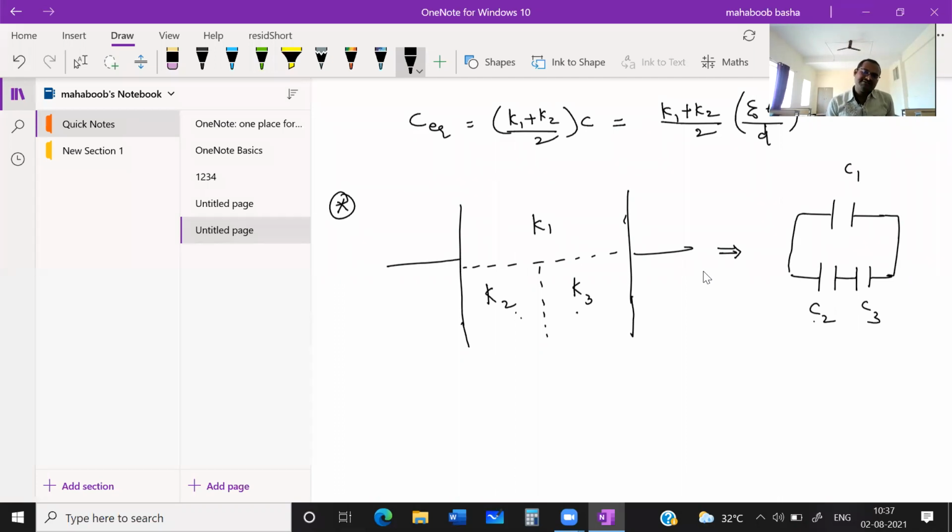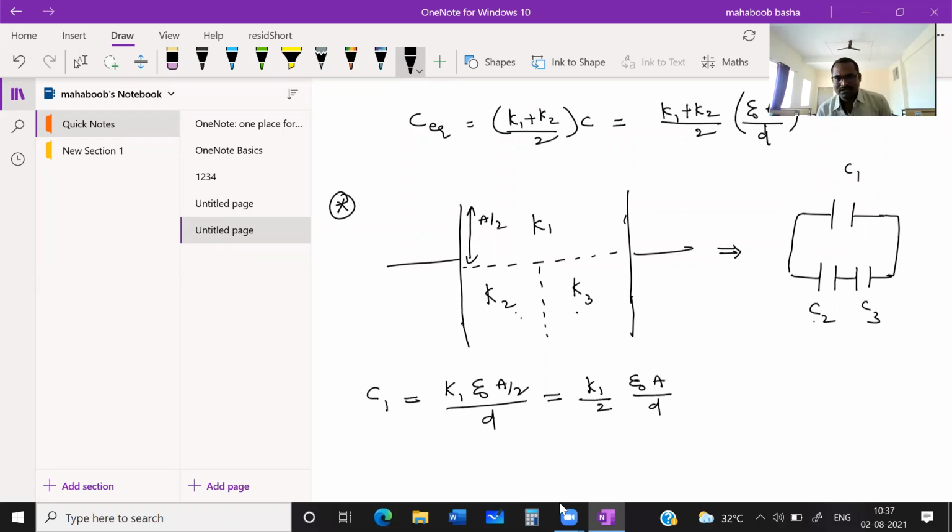See, first C1 is nothing but K1 epsilon naught A by 2, because its area is half filled, divided by D, since the distance of this K1 is not changed. It can be written as K1 by 2 times epsilon naught A by D.